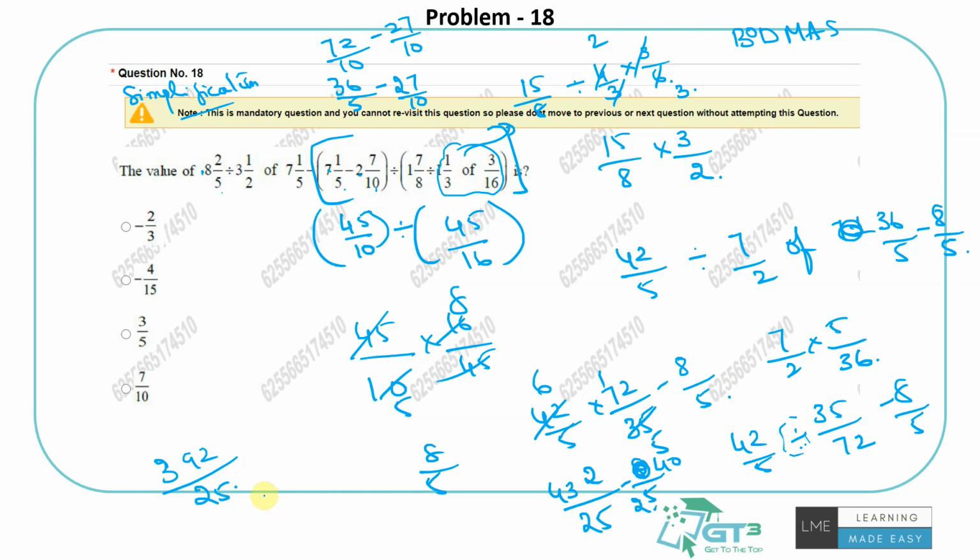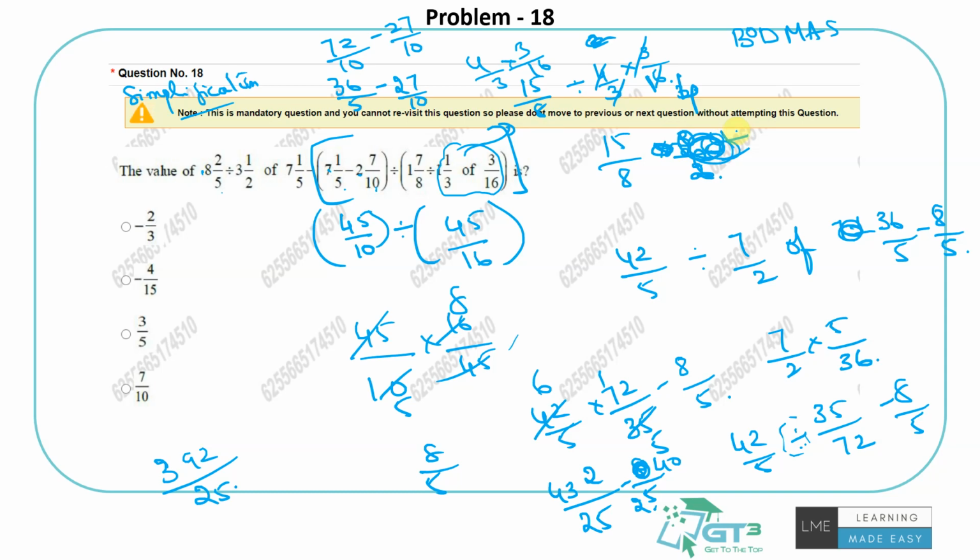Seems to be a mistake somewhere, right? Let's check this once. Very sure of this part. Let's just repeat again. 35 plus 1, 36 by 5 minus 27 by 10, so that will be 72 by 10, so 45 by 10. Of first, 4 by 3 of 3 by 16. How did I make that mistake? 16, I missed 16, I wrote 6, that's the problem. 4 1s are 4, 4 4s are 16, so it should have been 1 by 4. So 1 by 4, right?